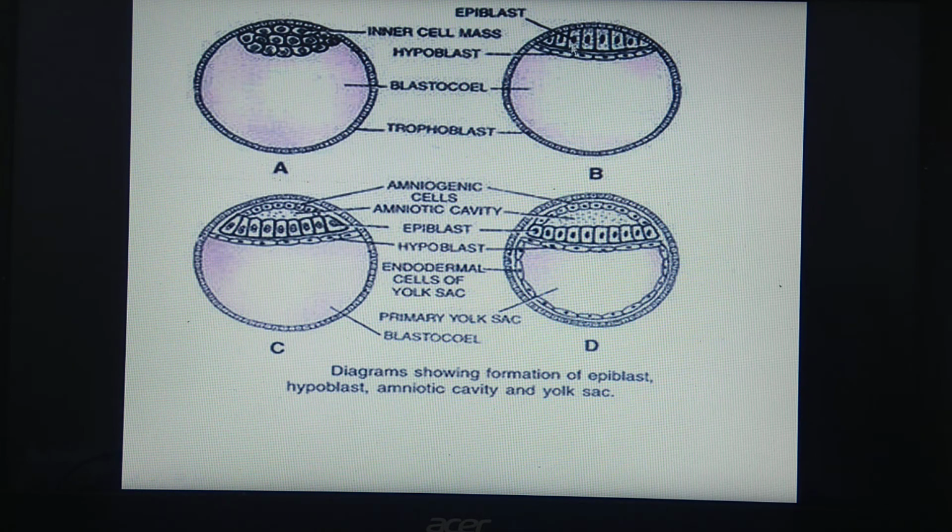Which one is the epiblast? This epiblast, which gives rise to the ectoderm. So what happens in this ectoderm? Ectodermal cells undergo division, rearrangement and migration, and because of that the third germ layer, which is called mesoderm, is formed. So this involves formation of the primitive streak and a shallow groove on the surface, which is called the primitive groove. So in another diagram we will see the formation of the primitive streak and primitive groove.